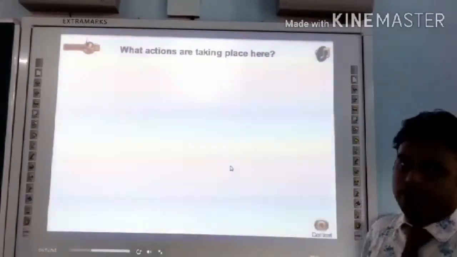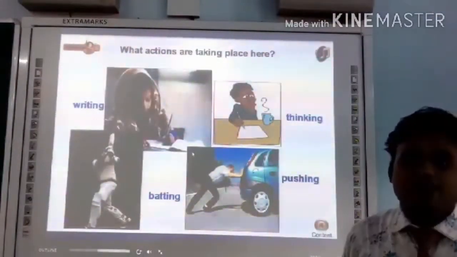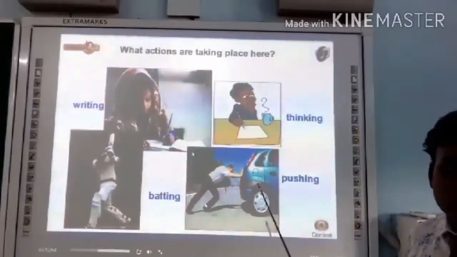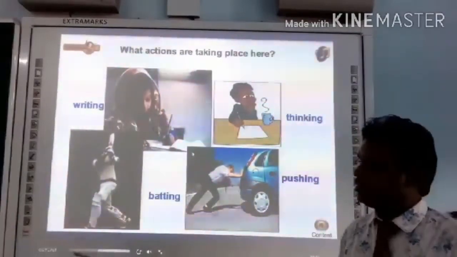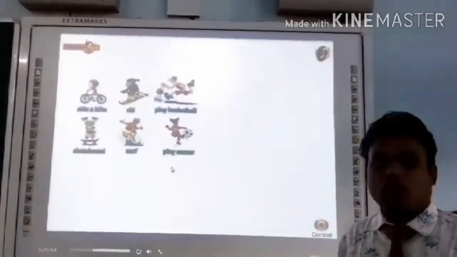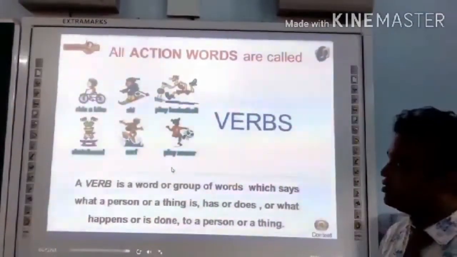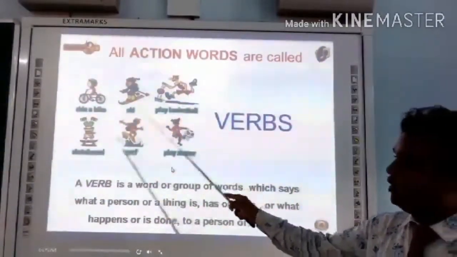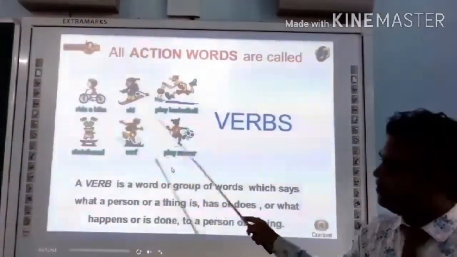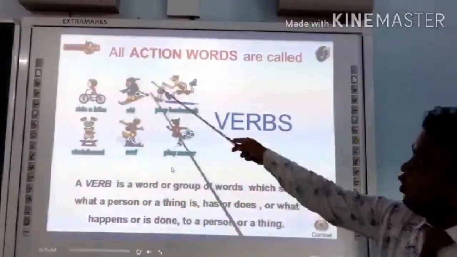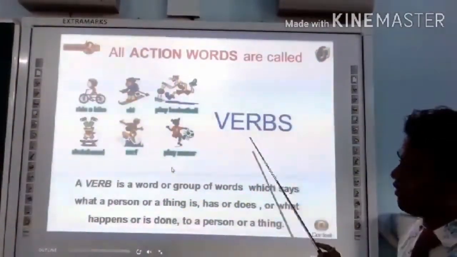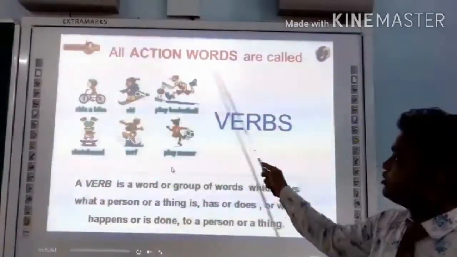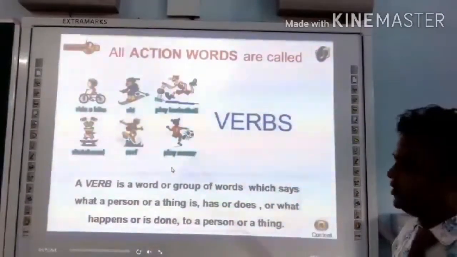What actions are taking place here? Let's find out. Writing, batting, thinking and pushing. The pictures show an action. Now let's see these pictures: ride a bike, ski, play basketball, skateboard, surf, play soccer. So all action words are called verbs. In smaller terms, a small definition can be: all action words are called verbs.